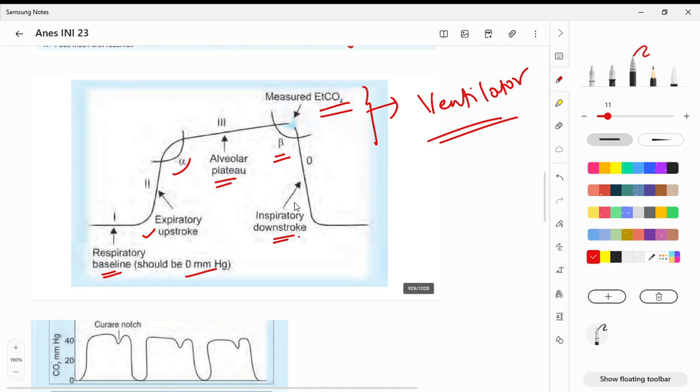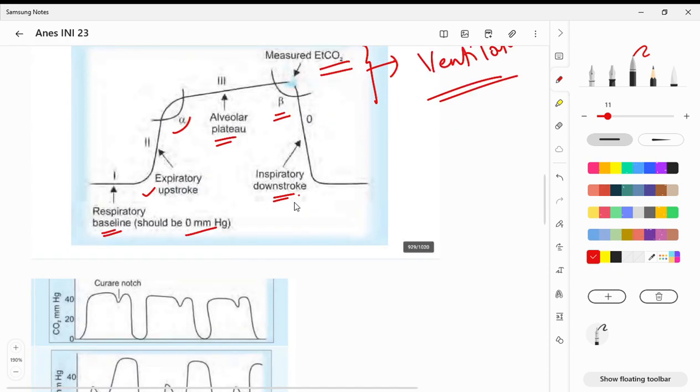So there is a respiratory baseline, expiratory upstroke, not inspiratory upstroke, because we tend to make that mistake in the exam. So expiratory upstroke, followed by this and inspiratory downstroke. So this is something you should be doing. And the third phase is our plateau phase, alveolar plateau. Okay. So next you can see this curare notch. So next image is pure curare notch.